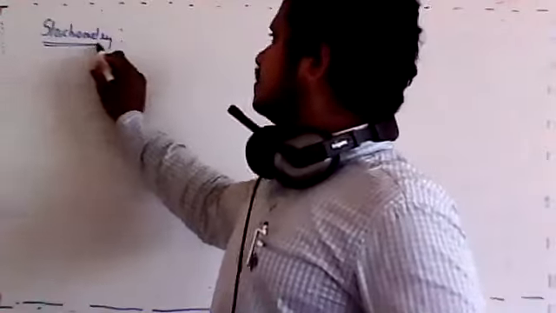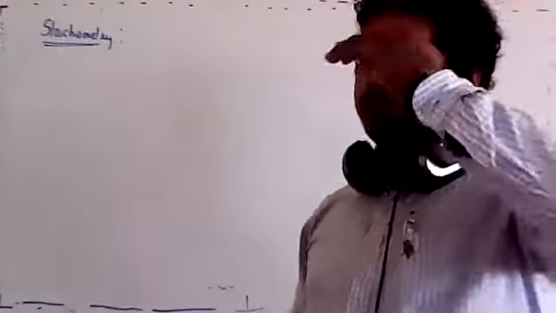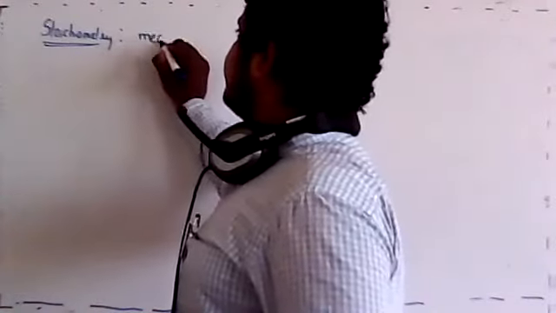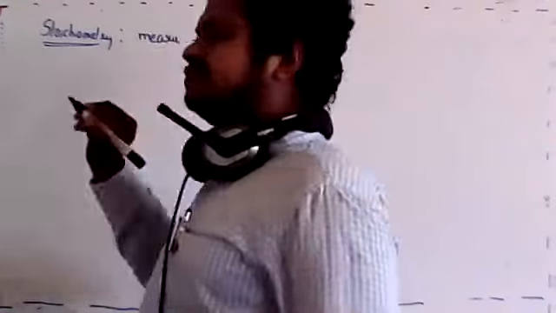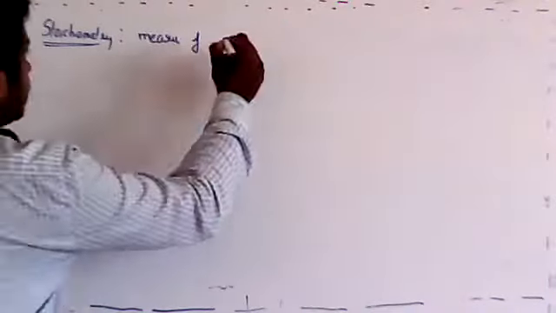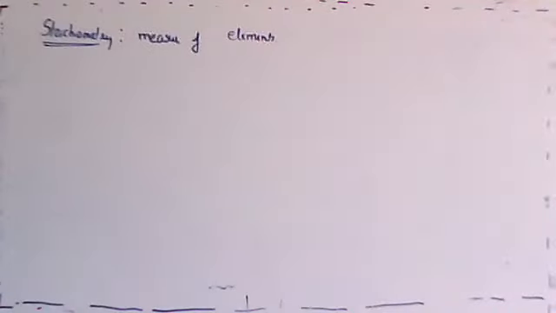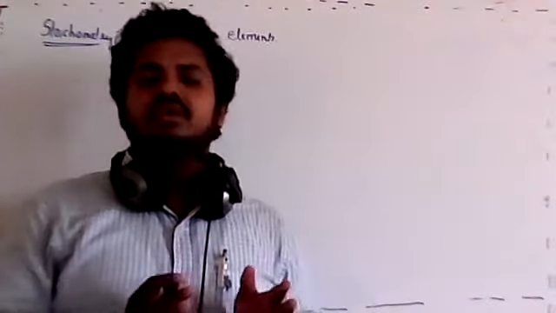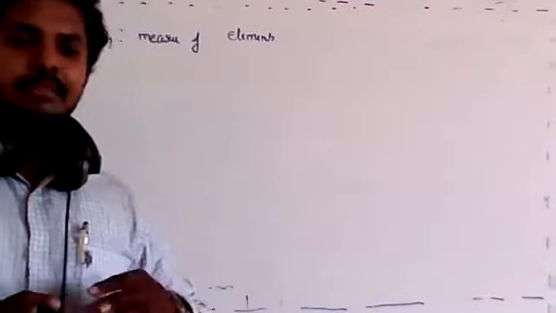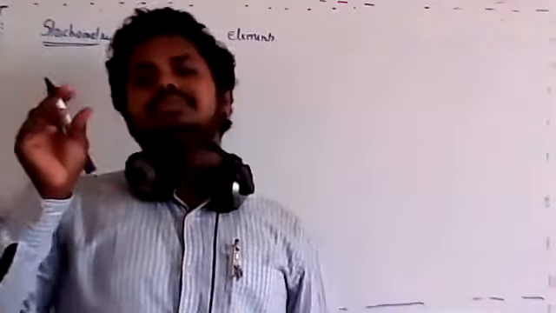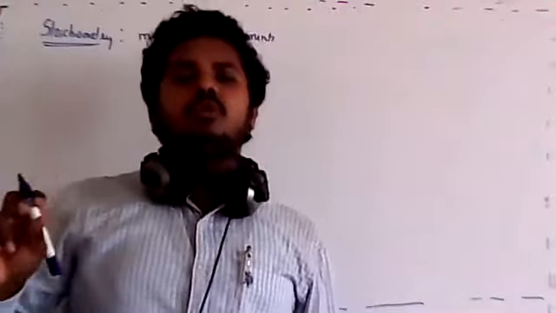Okay, see. So the stoichiometry, I was telling you about the stoichiometry. And what do you mean by the stoichiometry? Now the stoichiometry is a study or a dealing with the measure of elements. It means it's mainly based on the measurement now. So dear students, first of all you should know that stoichiometry is related to something where you will be using the chemical equation, and you will be calculating the mass, volume, number, mole, anything that you're going to get by using the mass, volume, number or mole of any other thing.